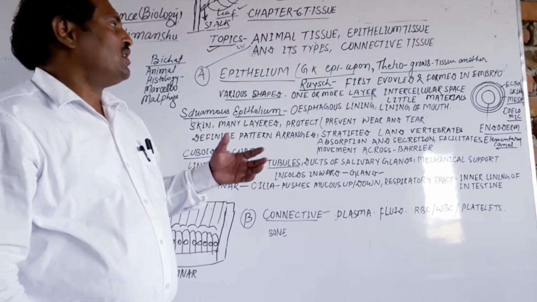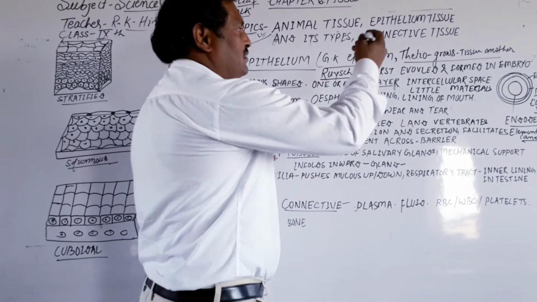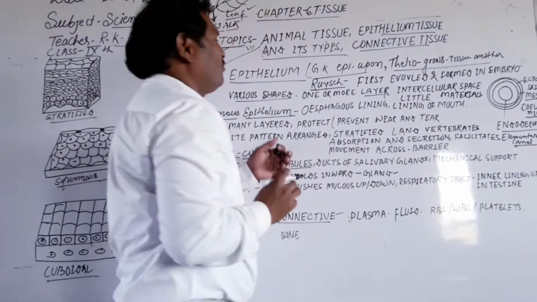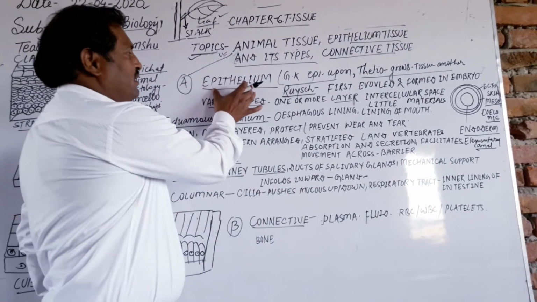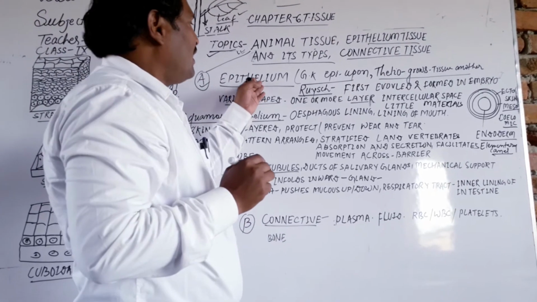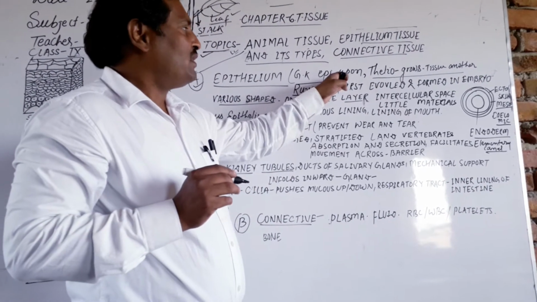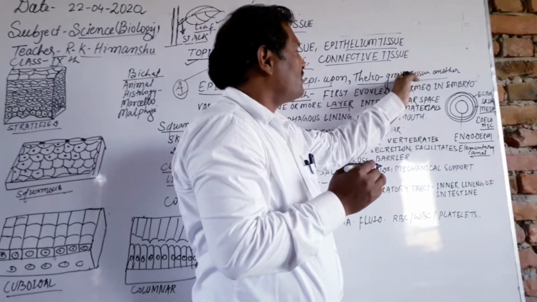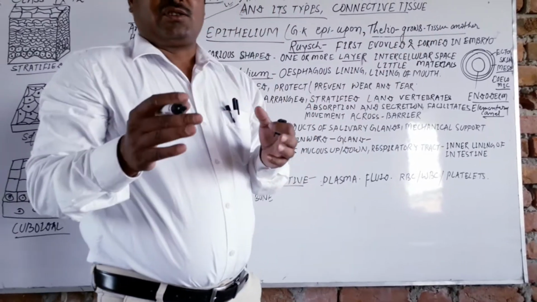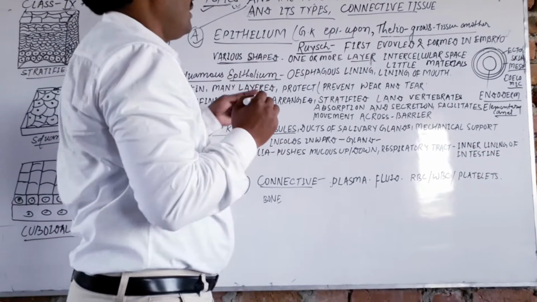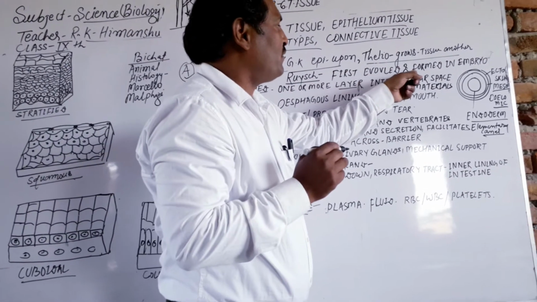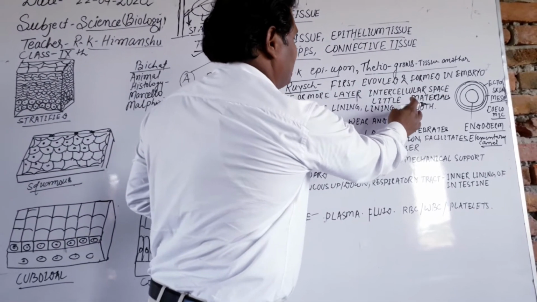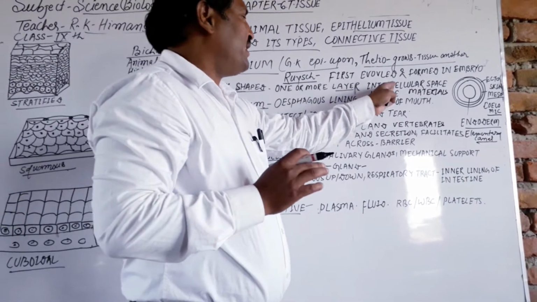These are animal tissues. Dear students, animal tissue includes epithelial tissue, muscular tissue, and connective tissue. We will discuss all these things. First is the epithelium. From a GK point of view, epi means upon and thelio means grows, so this tissue grows upon another tissue. There are various shapes of it. It evolved first. This tissue has one or more layers with little intercellular space and little material between the cells.